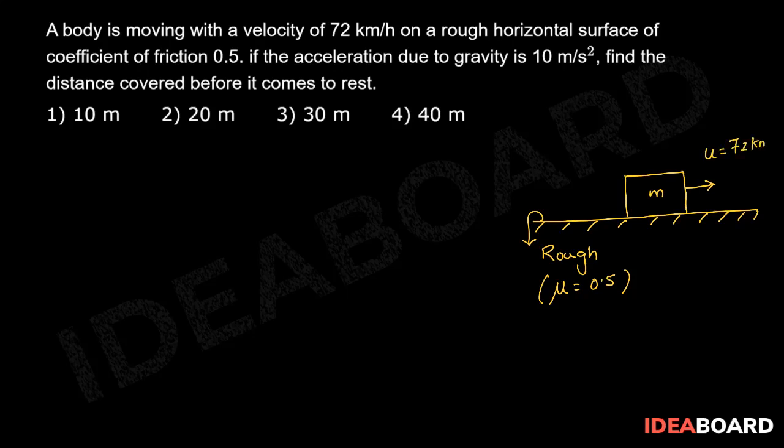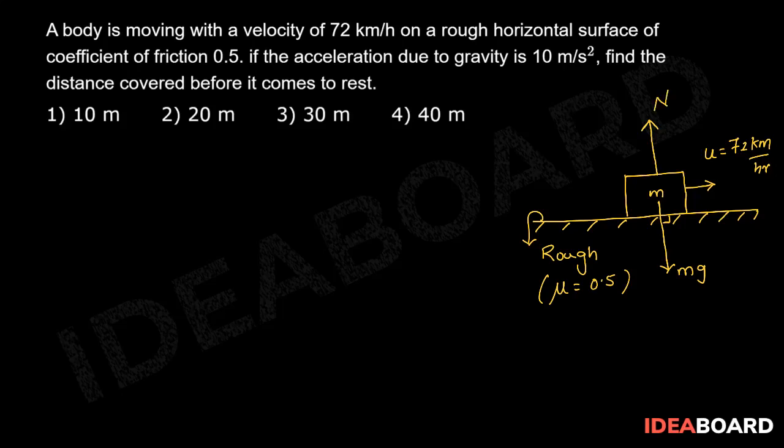72 km per hour. If we draw the free body diagram on this m, its weight mg acts vertically downwards. Normal reaction force given by the surface will act vertically upwards.